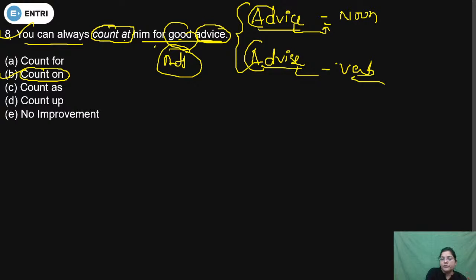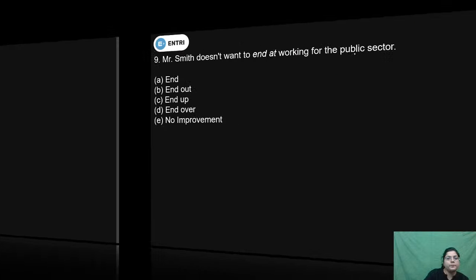Because when someone for support, when you need it most, in that case after count, preposition on will be used. So that's why the correct answer option is count on. Yes, Rani, dear, you are correct, dear. C is a case of noun and S is a case of verb. Now come to the next question.